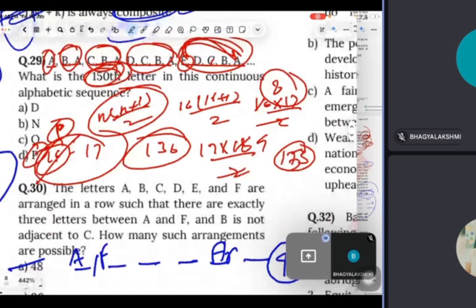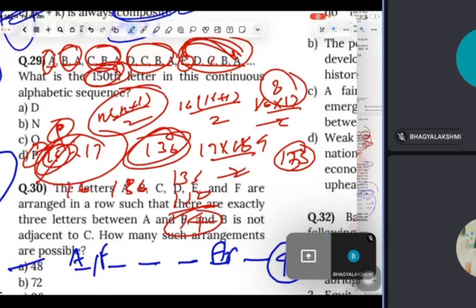So see, 136 is 16. Now we have to find out. So 136, and we have to reach 150. So there is a 14 letter difference, right? So you reverse, you reduce 16 by 14. So you will get 4. 4 is D. D is the answer.